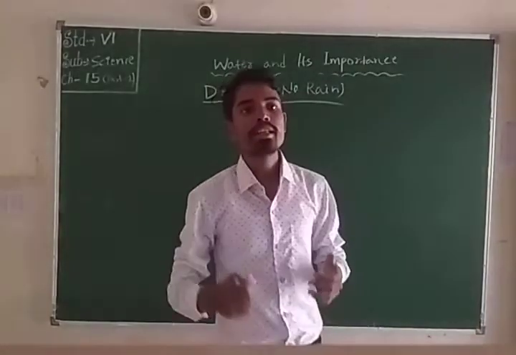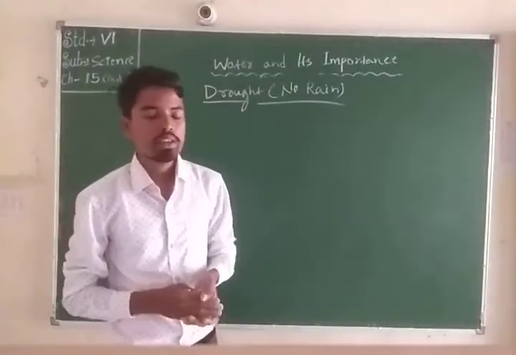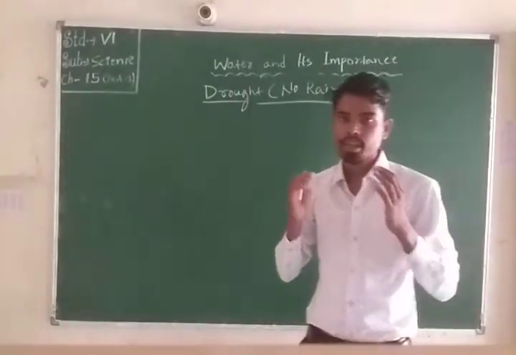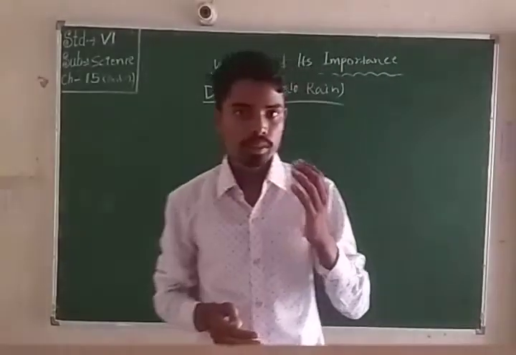These areas are mostly affected by drought.